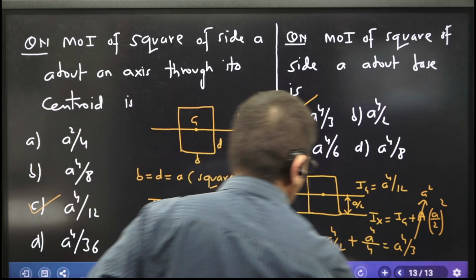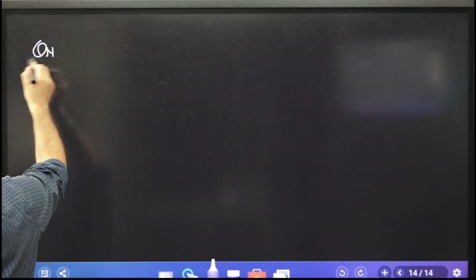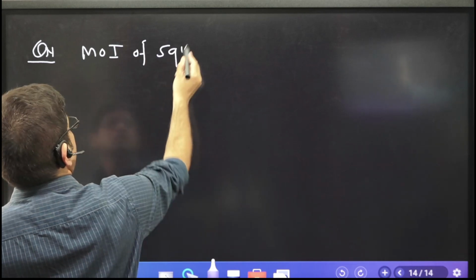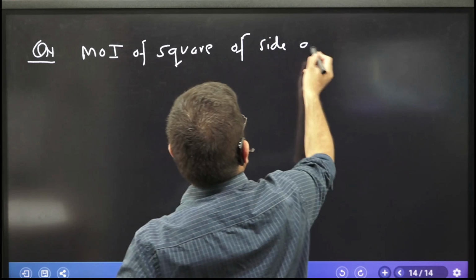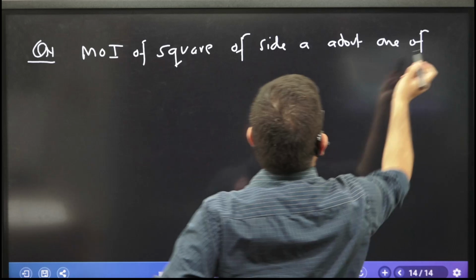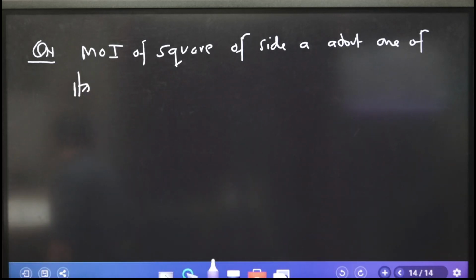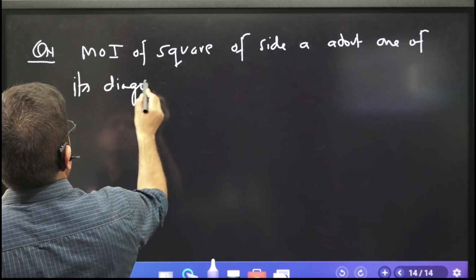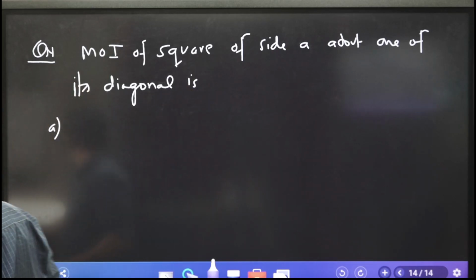Right? Can you answer this question now? Can I ask you this question? Moment of inertia of a square of side a about one of its diagonals is: what is the answer choice given? a square by 8.